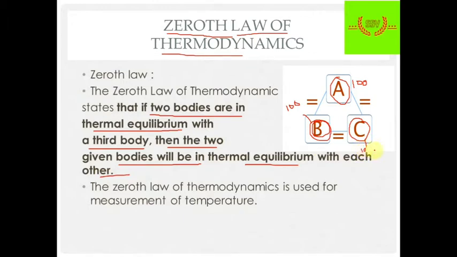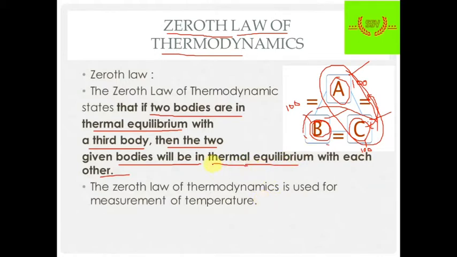Then what the zeroth law states is that A and C will also have the same temperature. It is nothing but a simple law: suppose A has 4 coins, B also has 4 coins, and C also has 4 coins. Compared with B first, then it is obvious that A and C also both have the same coins. So the zeroth law of thermodynamics is about thermal equilibrium.